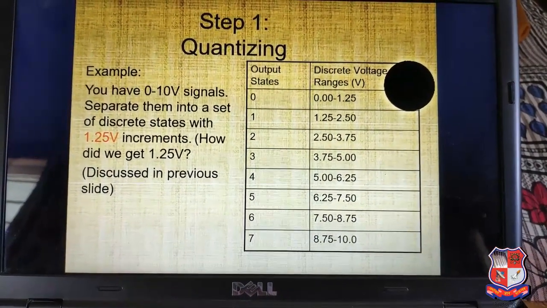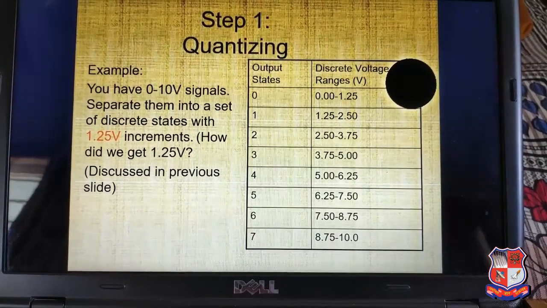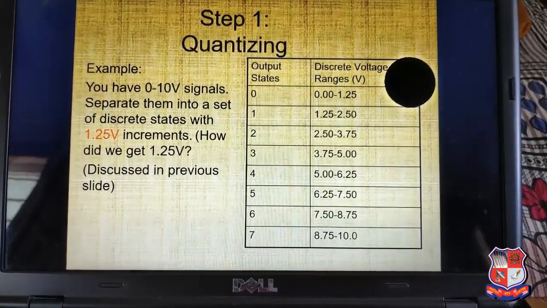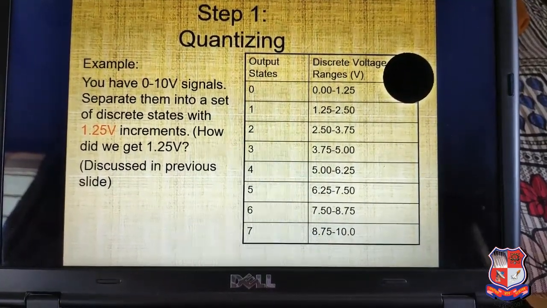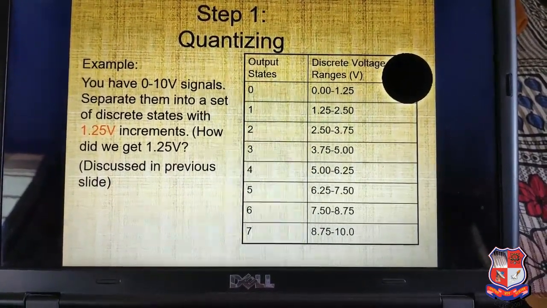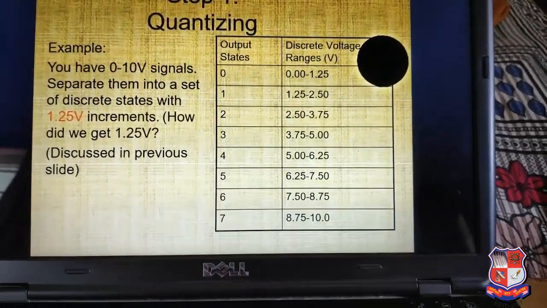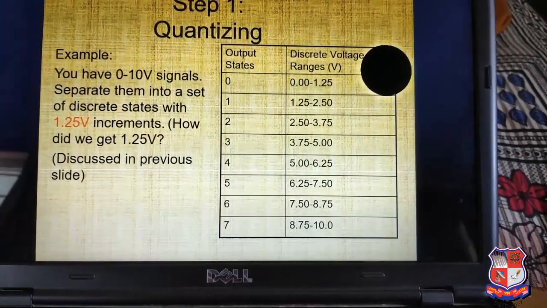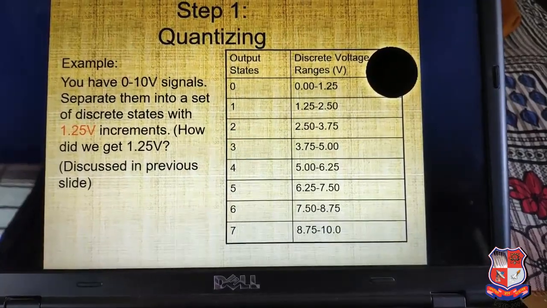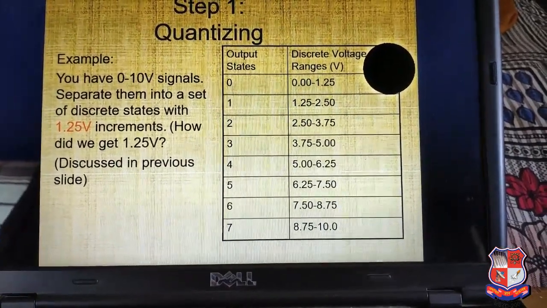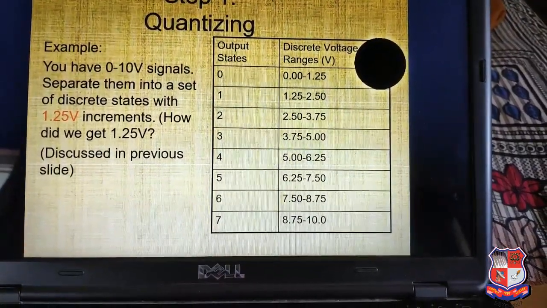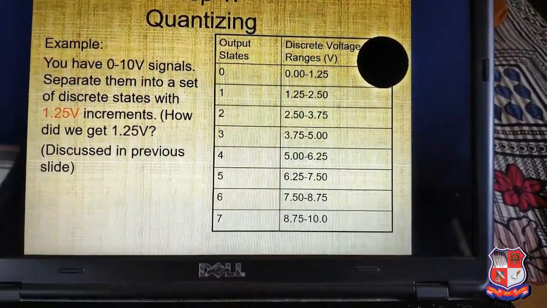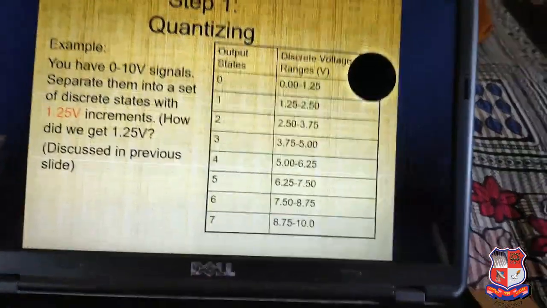Here you have a 0 to 10 volt signal, separated into a set of discrete states with 1.25 increments. How do we get the 1.25 volts? Discussed in the previous session. Here are the output states 0, 1, 2, 3, 4, 5, and so on, and the discrete ranges are from 0 to 1.25, 1.25 to 2.50, 2.50 to 3.75, 3.75 to 5, 5 to 6.25, 6.25 to 7.50, up to 10.